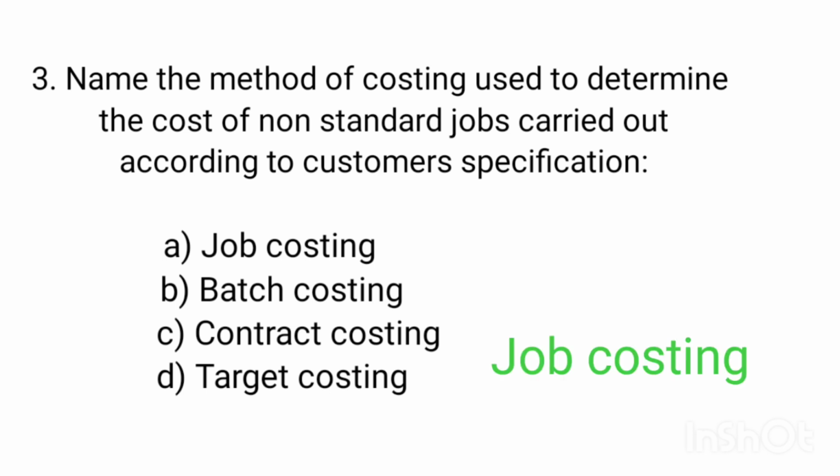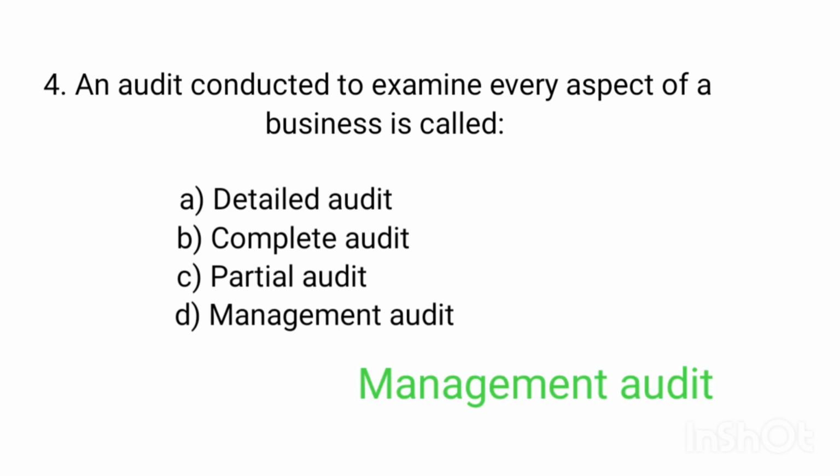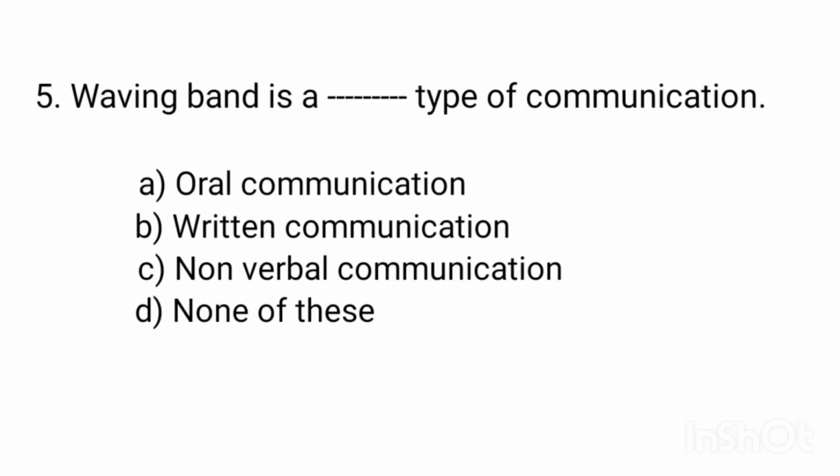Job costing. An audit conducted to examine every aspect of a business is called detailed audit, complete audit, partial audit, management audit. Management audit. Waving band is a dash type of communication: oral communication, written communication, non-verbal communication, none of these.